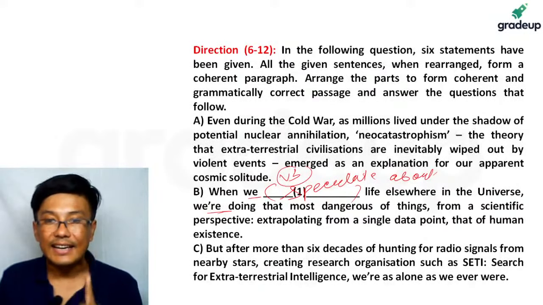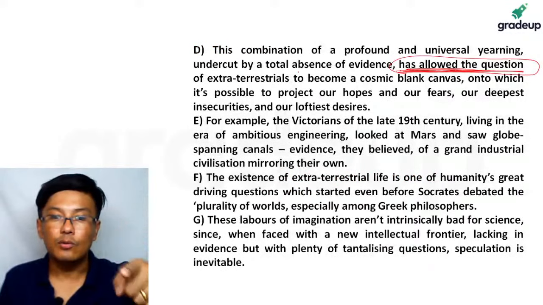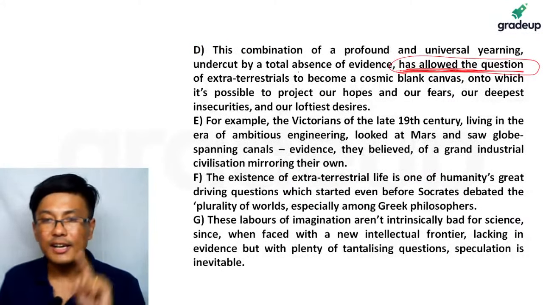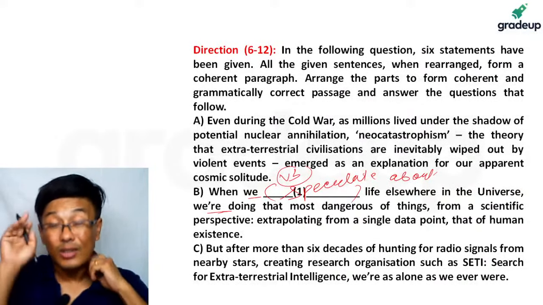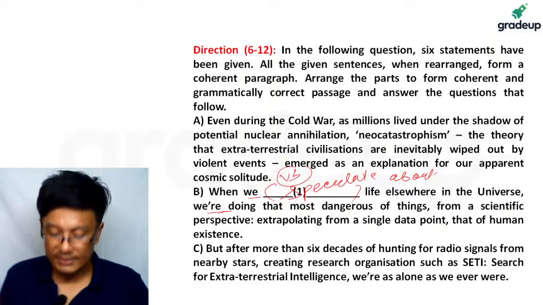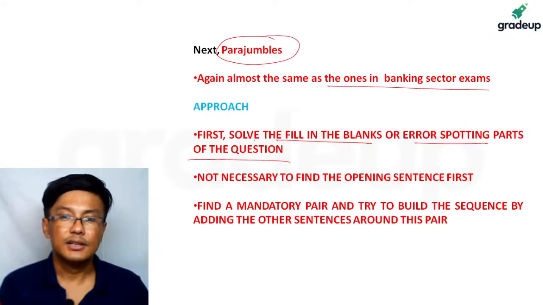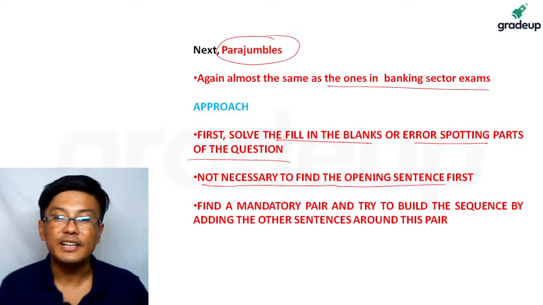Now the next thing that you need to do is read. There are 1 2 3 4 5 6 7 sentences. So first solve the error spotting or the fill in the blanks questions. The next thing that you should actually do is first solve the fill in the blanks or error spotting parts of the question. It is not necessary to find the opening sentence first.